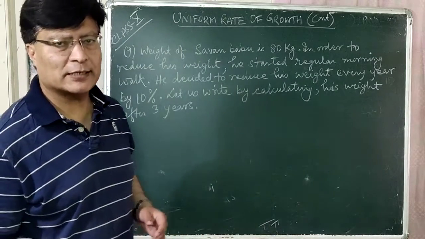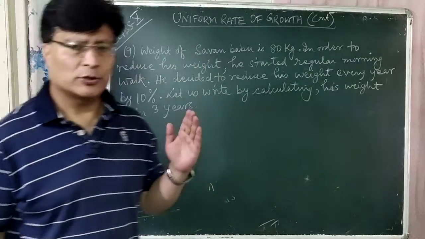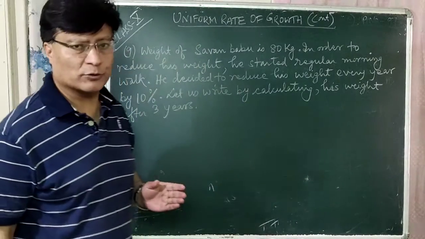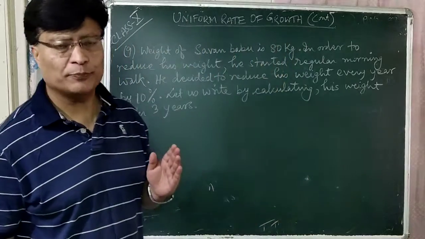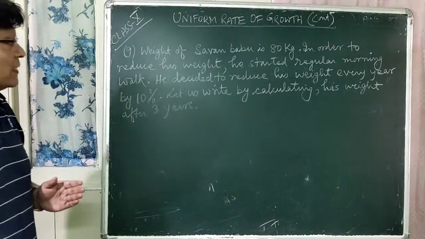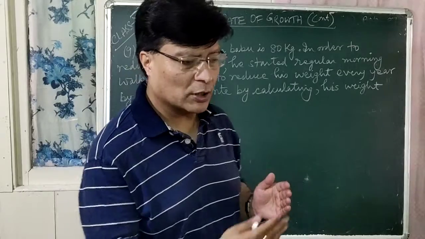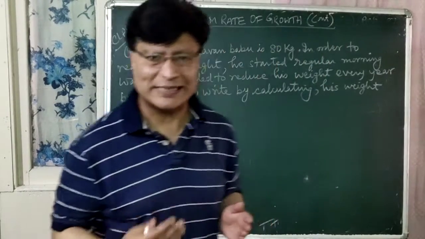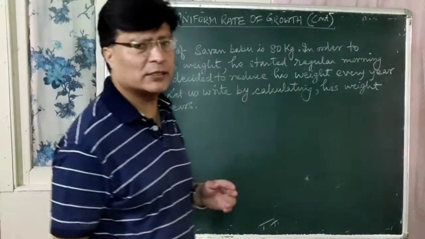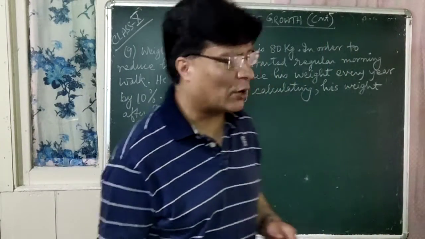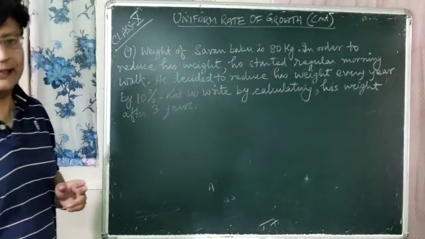So today's subject is mathematics. The topic is uniform rate of growth. In the last online class also, we were doing the same topic, uniform rate of growth. So this is your continuation class, right? In the last class we did question number 8. Now we will do from question number 9.